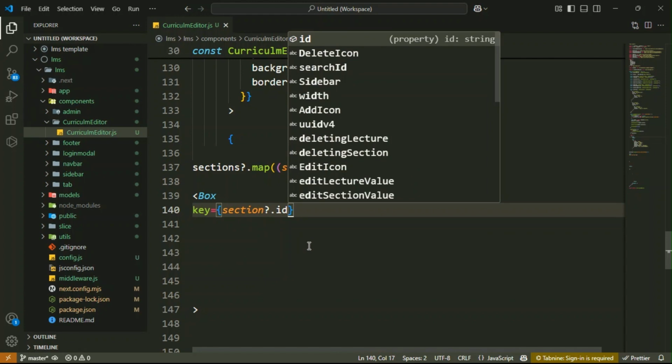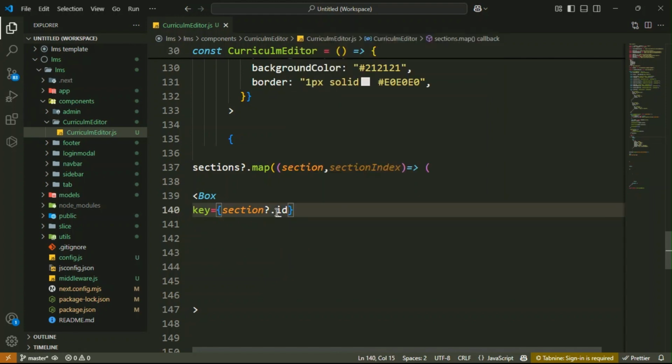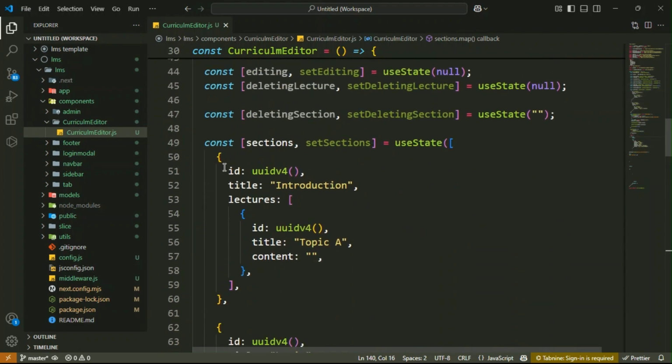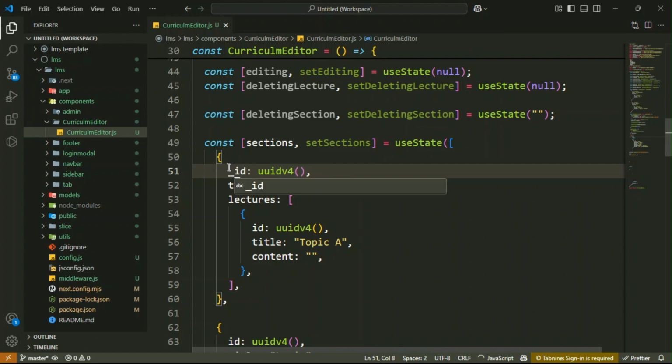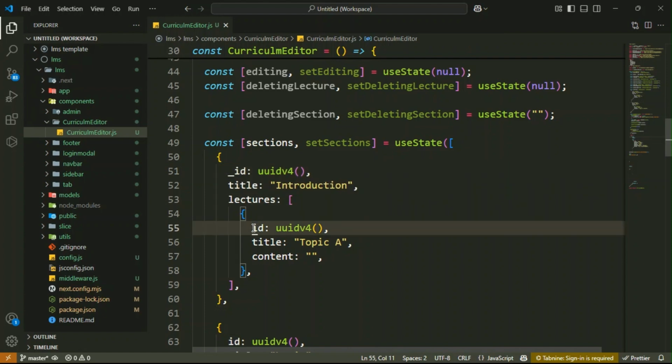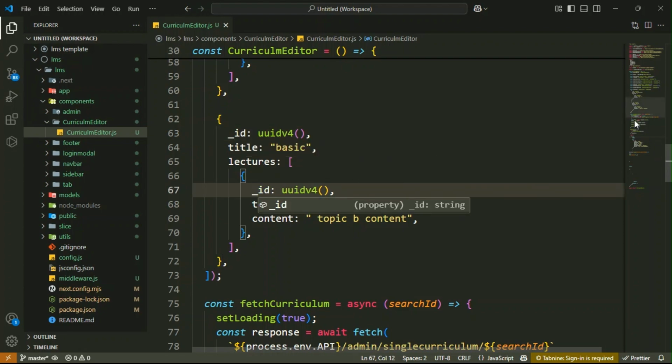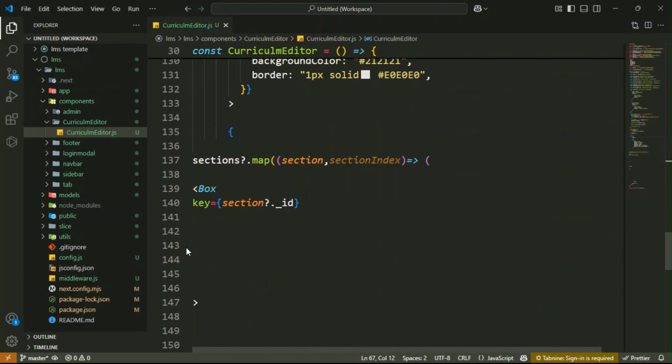Here, I think, you have to make it underscore ID. We will change this a little bit when fetching the real data. So here we have to directly write section underscore ID.